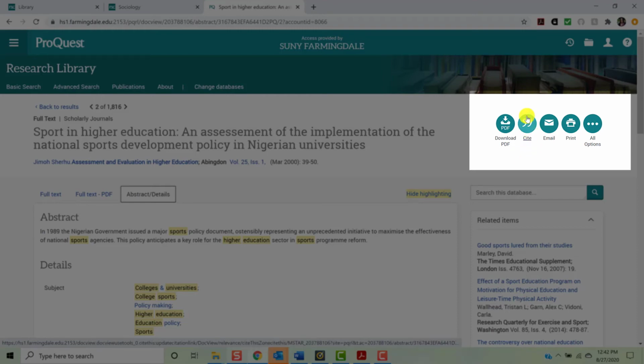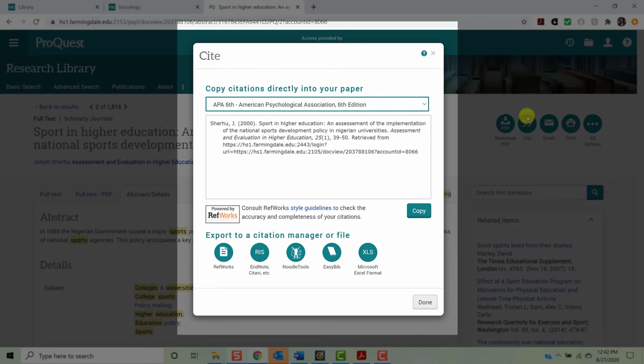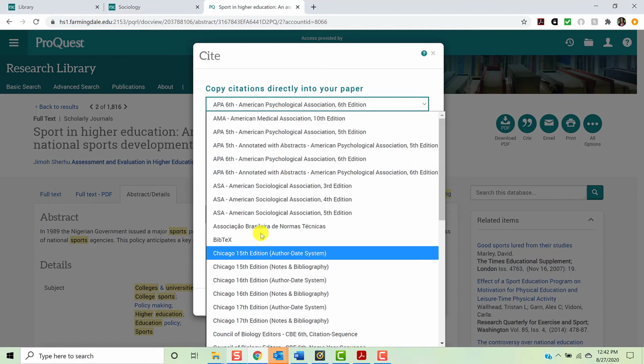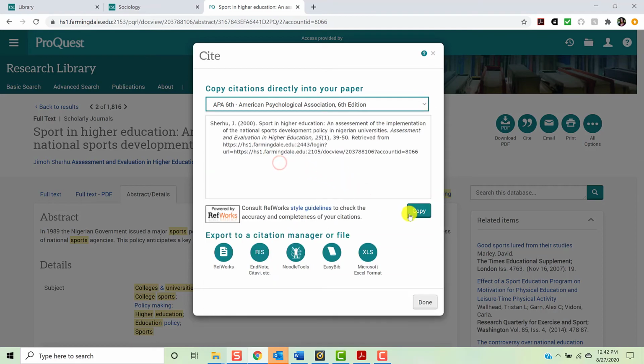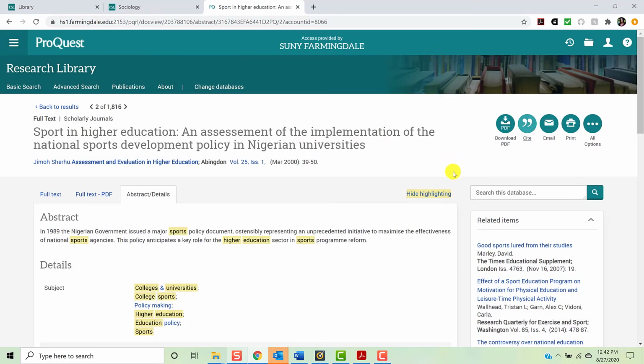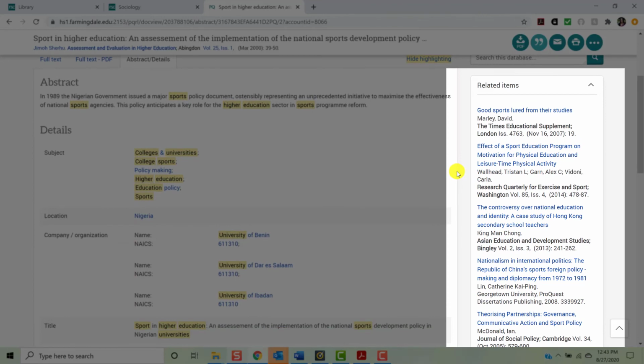To generate a citation, click Cite. Then, select your preferred style from the drop-down menu. Your style will be generated based on this selection. You can copy and paste the resulting citation into your reference list. However, you should be sure to check a style guide to correct any errors in the generated citation before handing in your assignment.